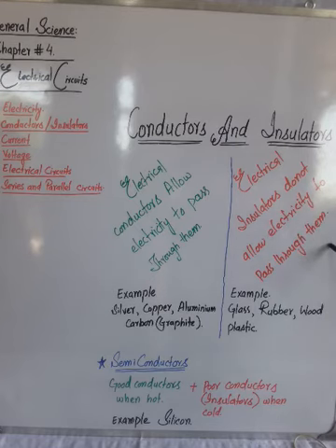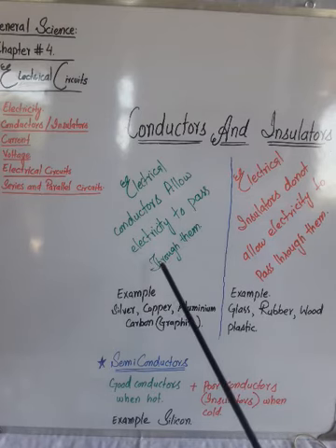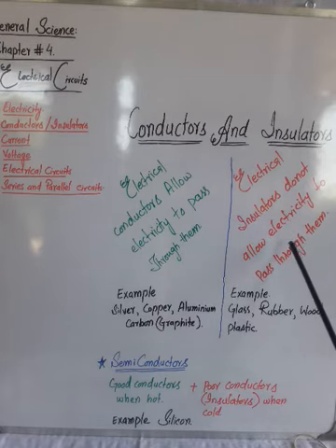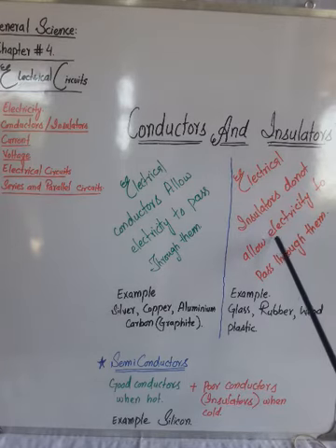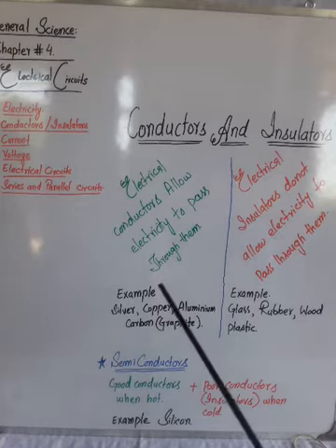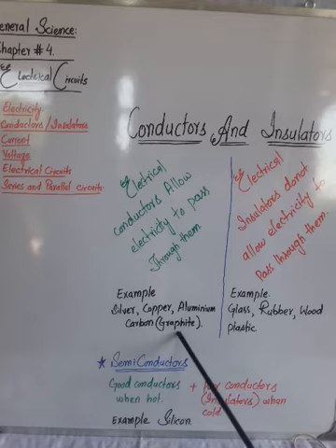These are also substances. It means there are two types of substances, one which allows electricity to pass through them and the other which does not. The substances which allow electricity to pass through them are called electrical conductors, and those which do not are called electrical insulators. Examples of conductors are silver, copper, aluminium, carbon. Carbon in the form of graphite only conducts electricity.